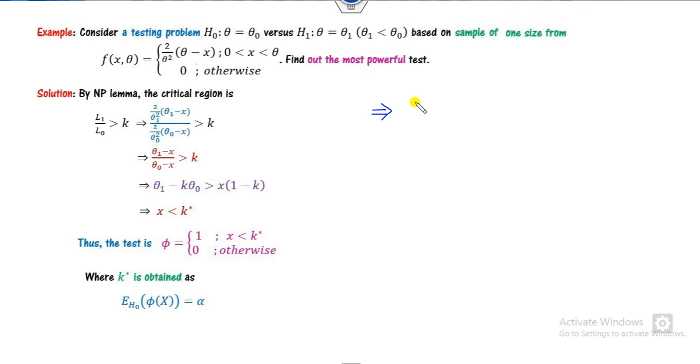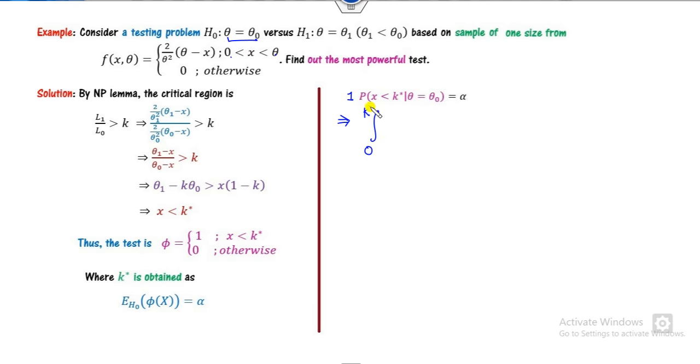It is a continuous random variable. So it will be 1 into probability of x less than k star plus 0, which is my alpha. Now we can substitute here under the H0. What is the H0? Here. How can you find the probability? X varies from 0 to theta. So 0 to k star.